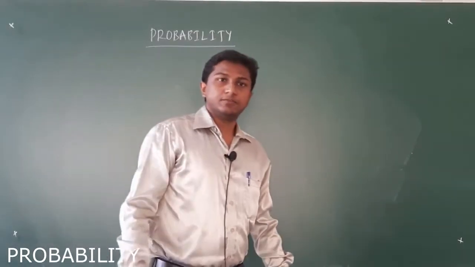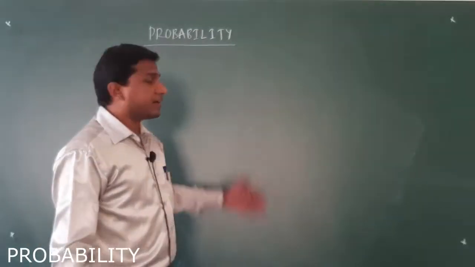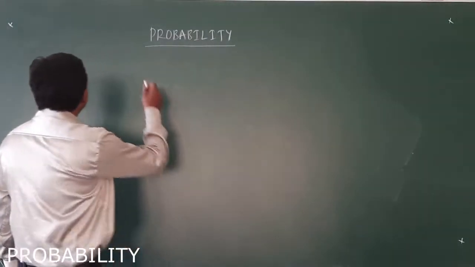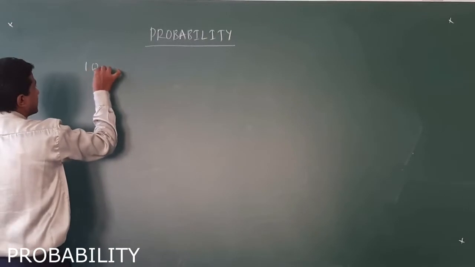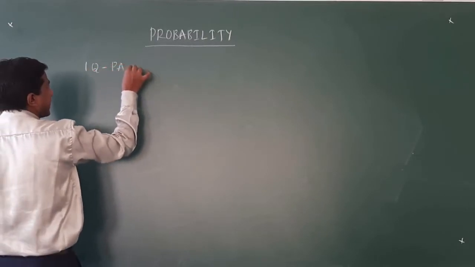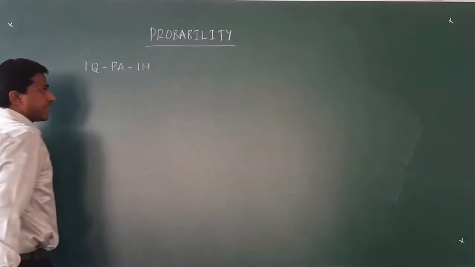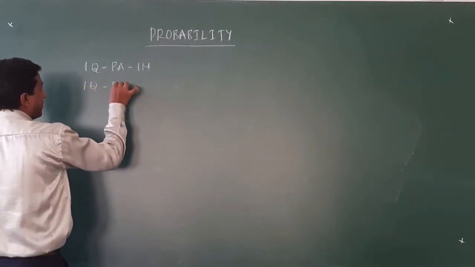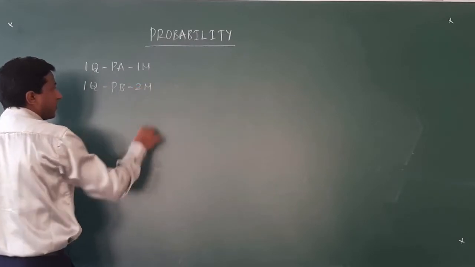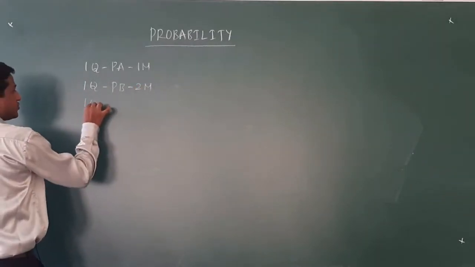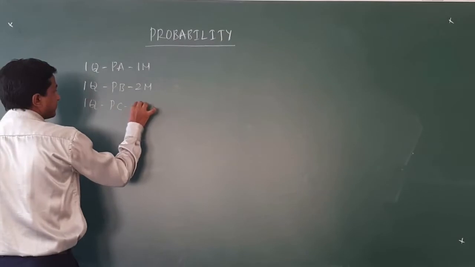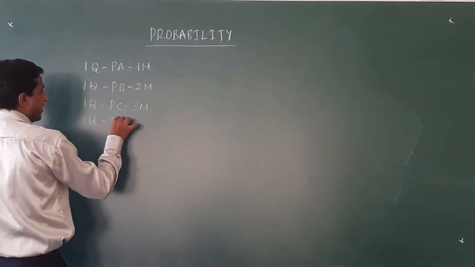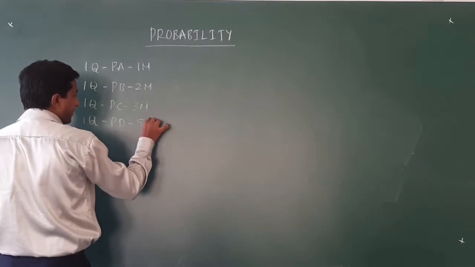Before going further, we will see what is the weightage of this chapter for the final examination. We have one question asked from part A carrying 1 mark, one question from part B carrying 2 marks, one question from part C carrying 3 marks, and one question from part D carrying 5 marks.